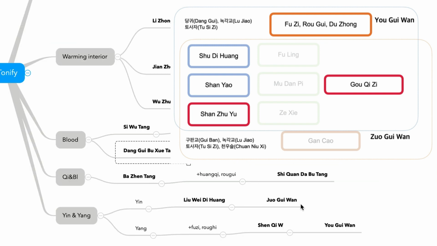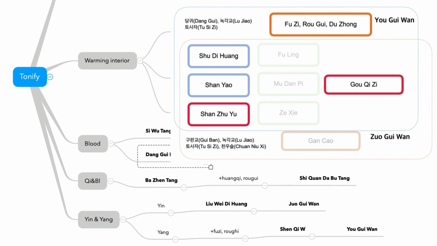So Zuo Gui Wan and You Gui Wan are made by removing sedating herbs from Liu Wei Di Huang Wan and Shen Qi Wan and adding tonifying herbs. So those are the formulas tonifying yin and yang.